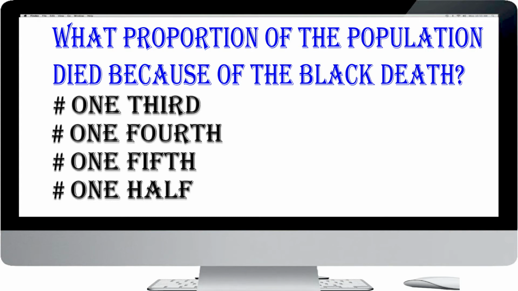What proportion of the population died because of the Black Death? 1/3, 1/4, 1/5, 1/2. The answer is 1/3. 1/3 of the population of England and a similar proportion in Scotland and Wales died because of the Black Death.